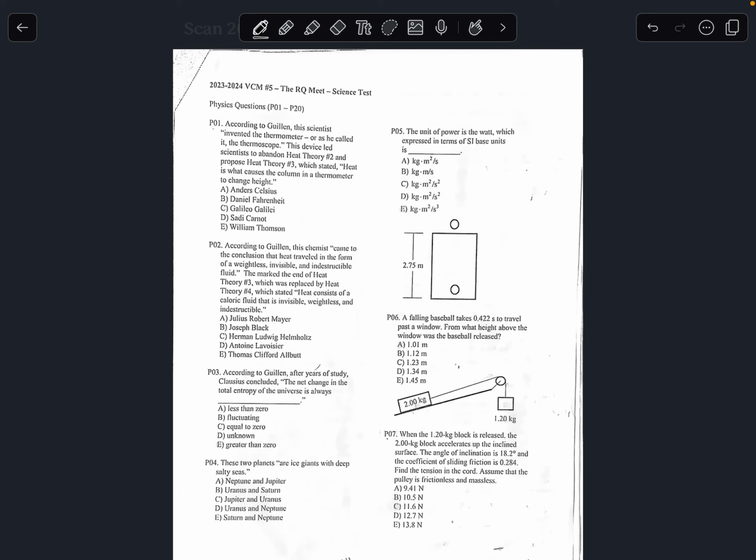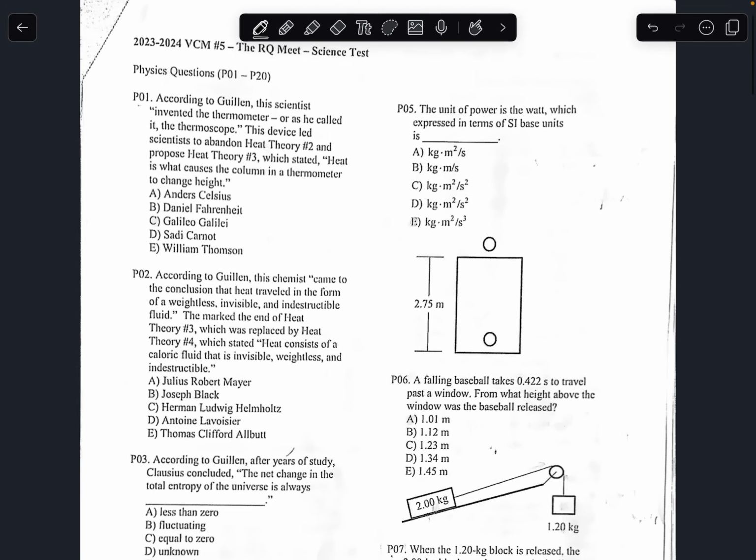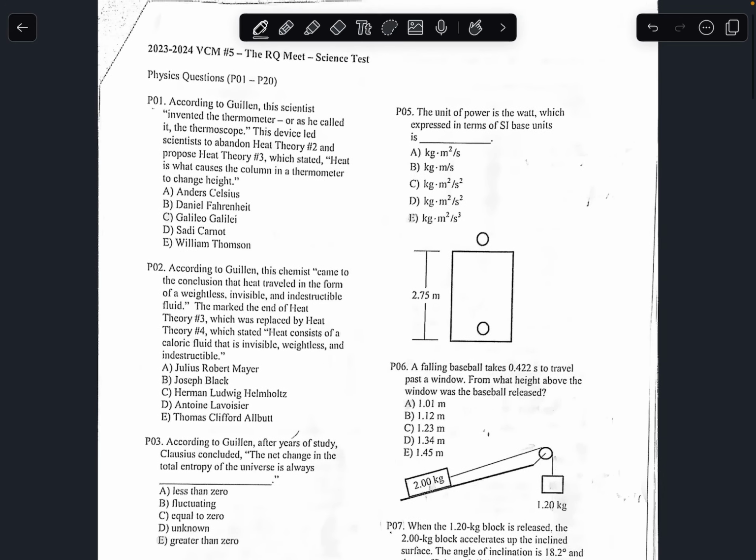The first 3 questions of the exam are the assigned reading questions. So you'll be given your book and you have to get the answers straight from the book. The answer to number 1 is going to be Galileo Galilei. The answer to number 2 is going to be Joseph Black. And the answer to number 3 is going to be greater than 0.